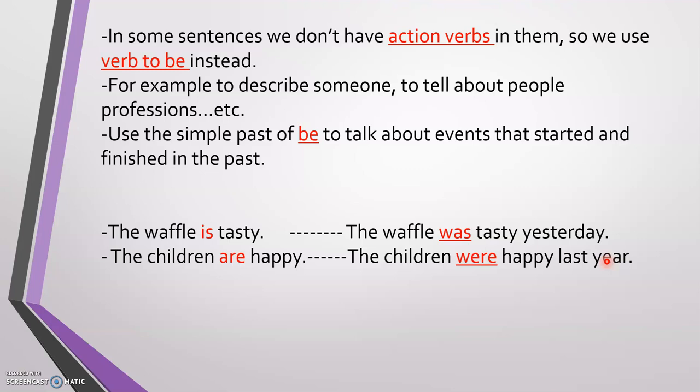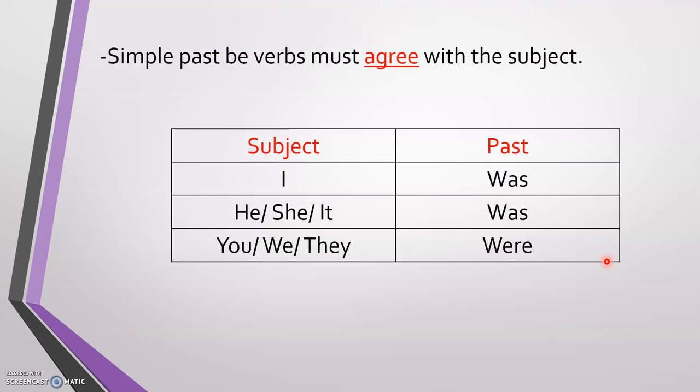Now, when do we use was and when do we use were? If I have in the sentence the subject pronouns I, she, he, it, or a singular noun, for example Ahmad, Sarah, one person or one thing, the dog, the cat, the table, the waffle, the home, we use the verb to be was.